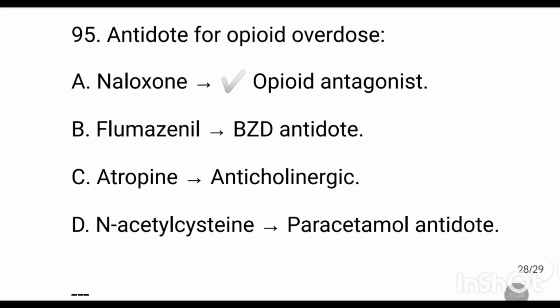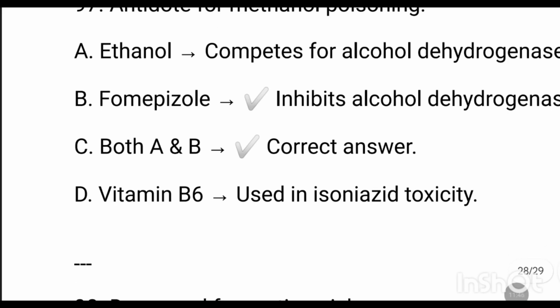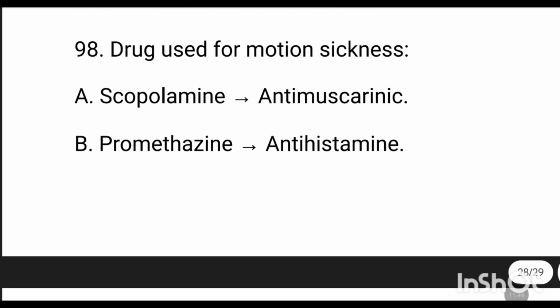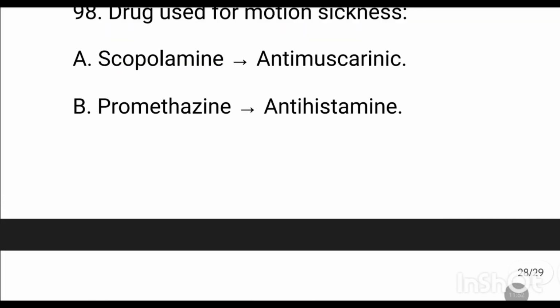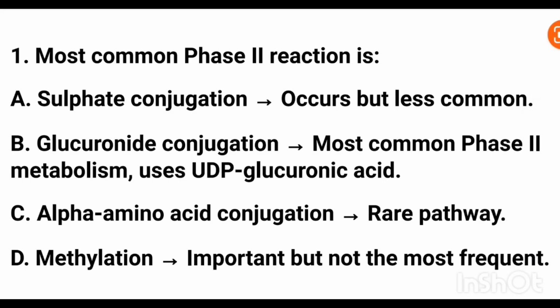Antidote for opioid overdose is naloxone. Antidote for methanol poisoning is fomepizole and ethanol. Drugs used in motion sickness: all of the above, scopolamine, promethazine, dimenhydrinate. Most common phase 2 reaction is option B, glucuronide conjugation.